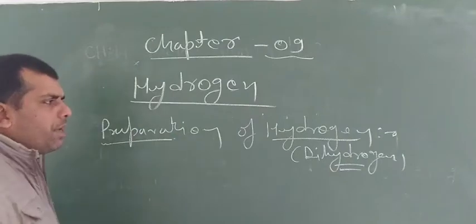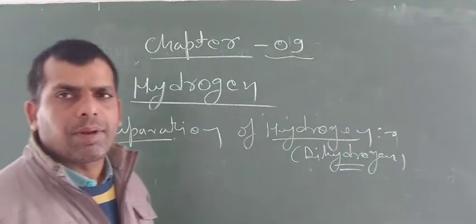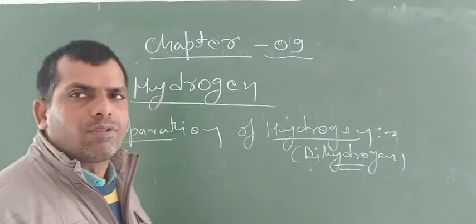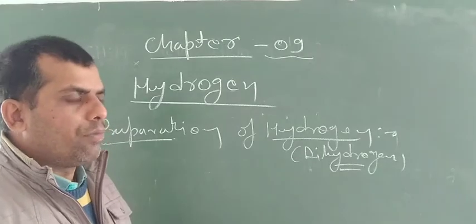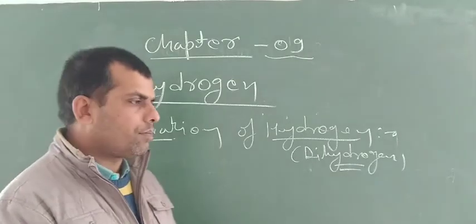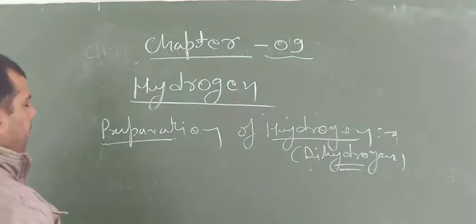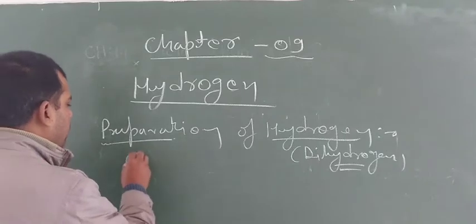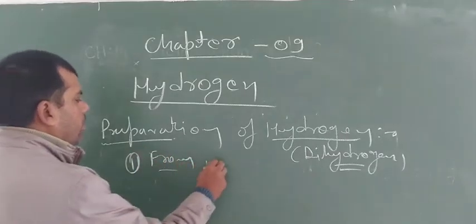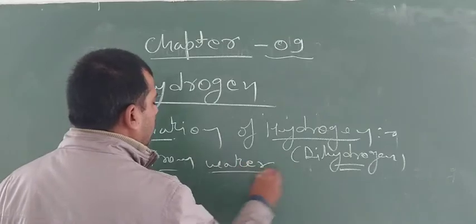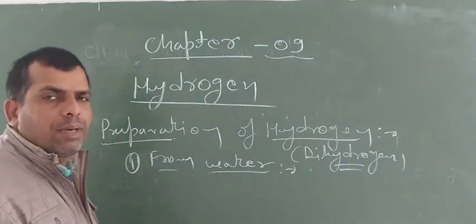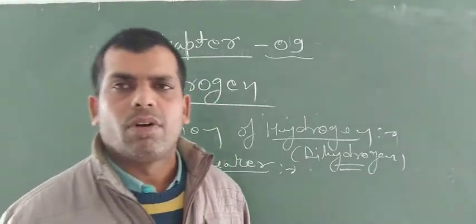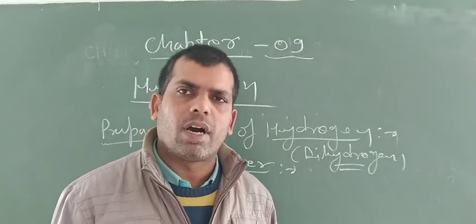We know that there are several ways by which we can prepare dihydrogen. A few important preparations we will discuss here. For example, first we will discuss preparation from water. If sodium or potassium is taken, which are very reactive alkali metals.